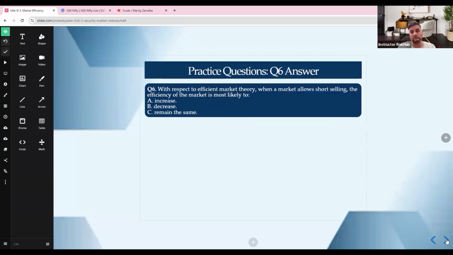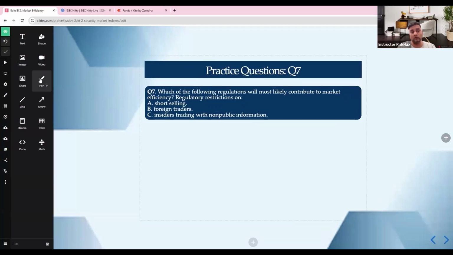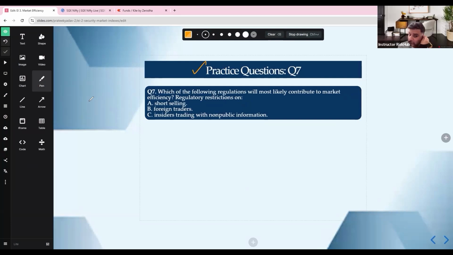All right. Then we go to practice question number 7. Which regulation improves efficiency? Restricting short selling, restricting foreign traders, or restricting insider trading? The correct option is C. Which of the following will most likely contribute to market efficiency? Regulatory restrictions on insider trading. Insider trading creates unfair advantage and unequal information, and discourages participation.